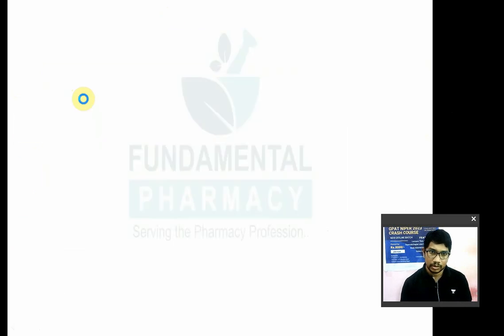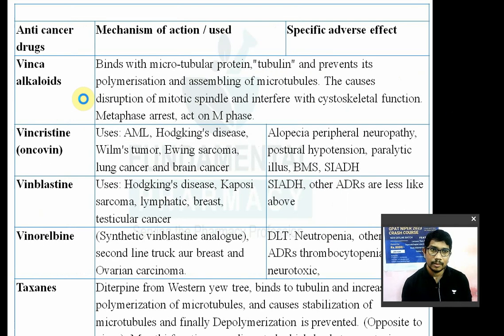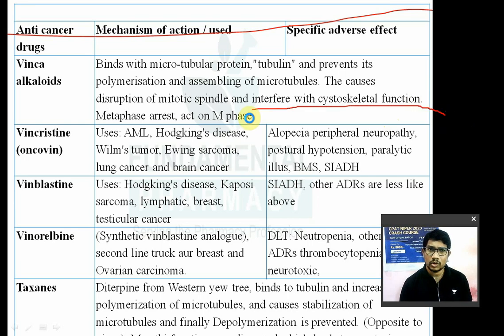Now we'll see the important points from these. So anti-cancer drug mechanism of action and specific adverse effects. Vinca alkaloids, mechanism क्या है? They bind to microtubules and prevent their polymerization and assembly into the microtubules. They cause the disruption of the mitotic spindle and interfere with cytoskeletal function. So they basically cause metaphase arrest. They are active in the M phase.